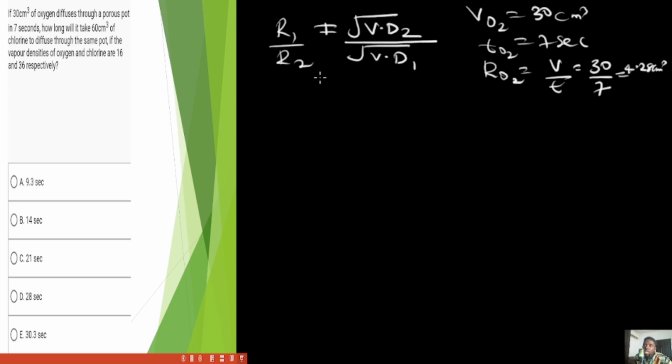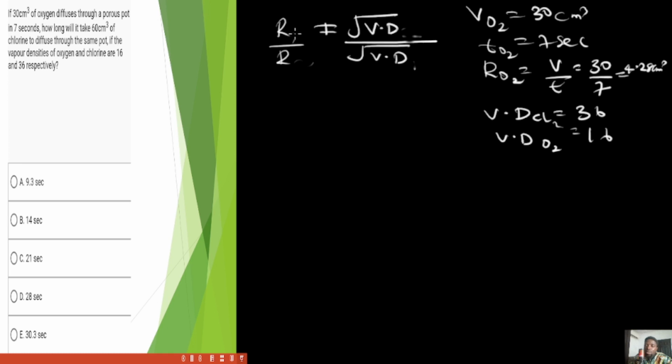Now we were asked to find the time for the other gas, which is chlorine. And if you are going to find the time, you need to find the rate first. So let's resolve that before we continue. Now, the vapor density of chlorine was given as 36, while the vapor density of oxygen was given as 16. So if we put these things in our values, we're definitely getting our answer. Modifying this formula to suit what we want, we are going to remove 1 and 2 and replace them with the names of the gases involved, so that it will become easier to understand.